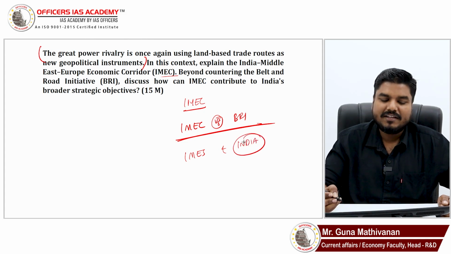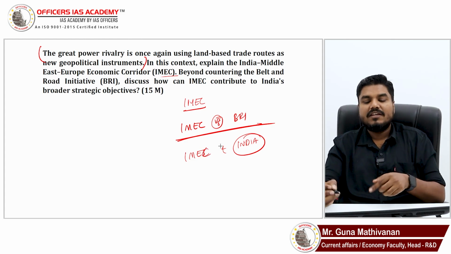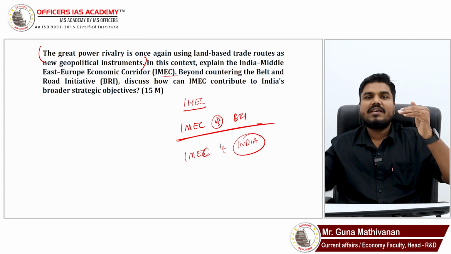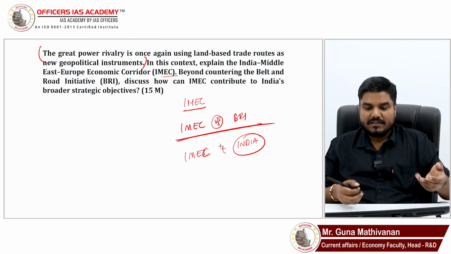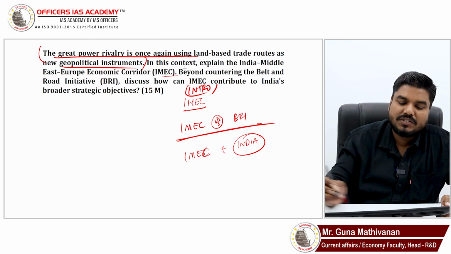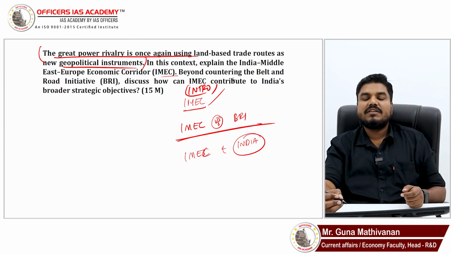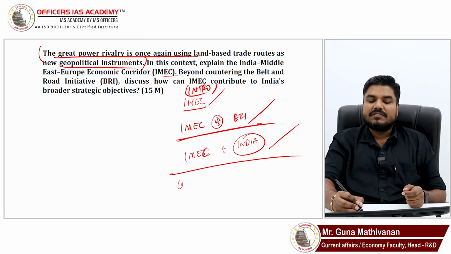So how India can achieve its objectives through IMEC, right? How the objectives of India can be addressed through this IMEC. That is what we are going to explain. So give an intro. The intro part should explain the first two lines. Then go for IMEC, then IMEC versus BRI, then IMEC and India, and conclusion.